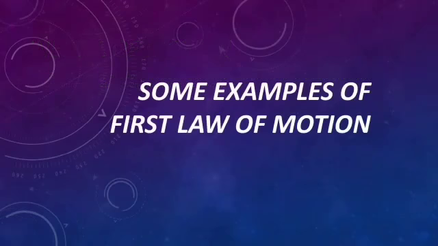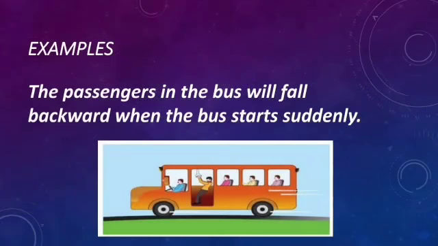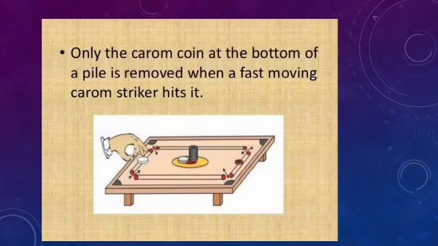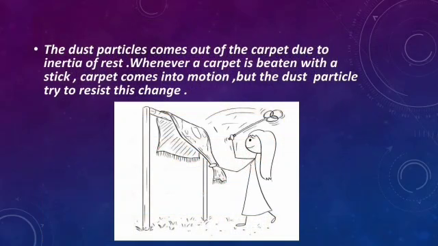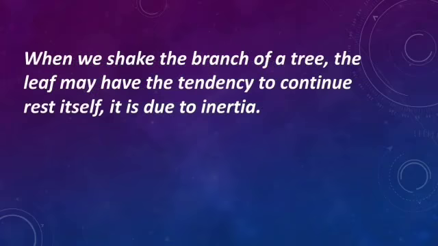Some examples of the first law of motion. The passengers in the bus will fall backward when the bus starts suddenly. Only the carom coin at the top of a pile is removed when a fast-moving carom striker hits it. The dust particles come out of the carpet due to inertia of rest. Whenever a carpet is beaten with a stick, the carpet comes into motion, but the dust particles try to resist this change. When we shake the branch of a tree, the leaves have the tendency to continue to rest. It is due to inertia.